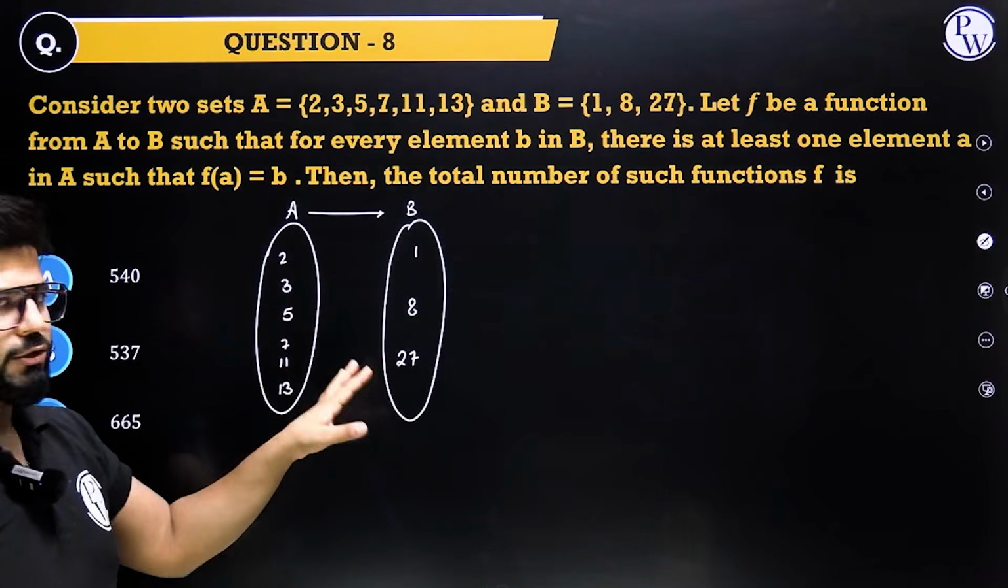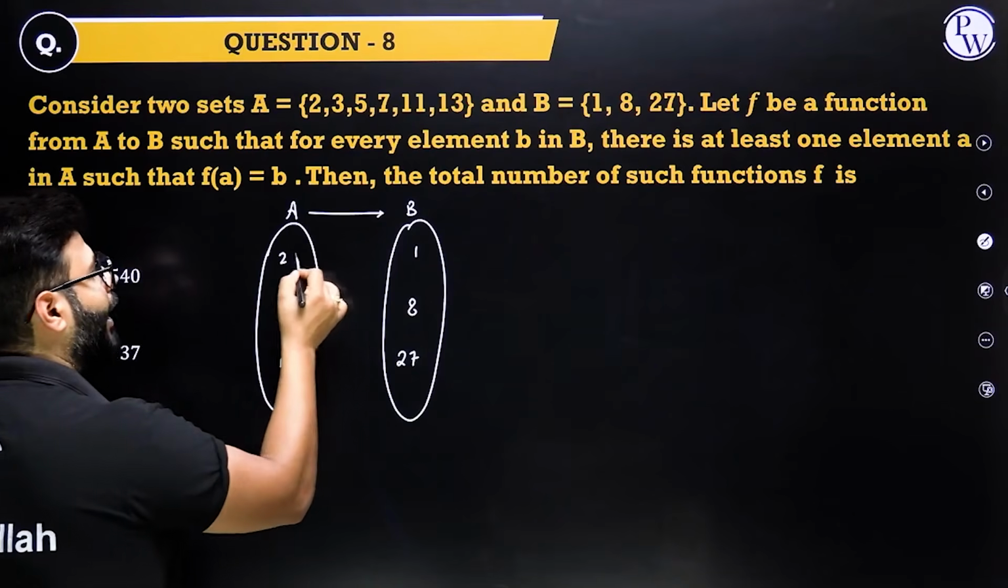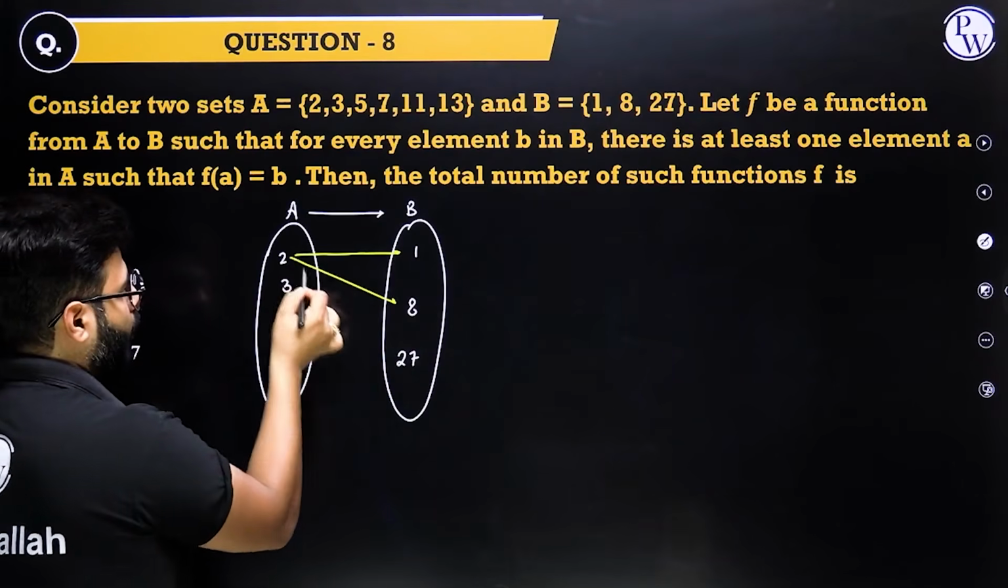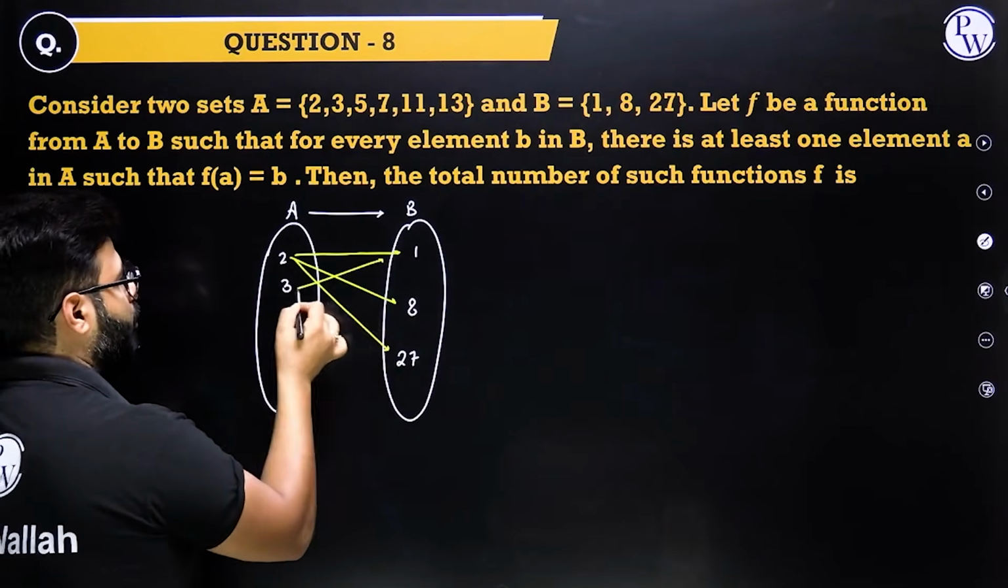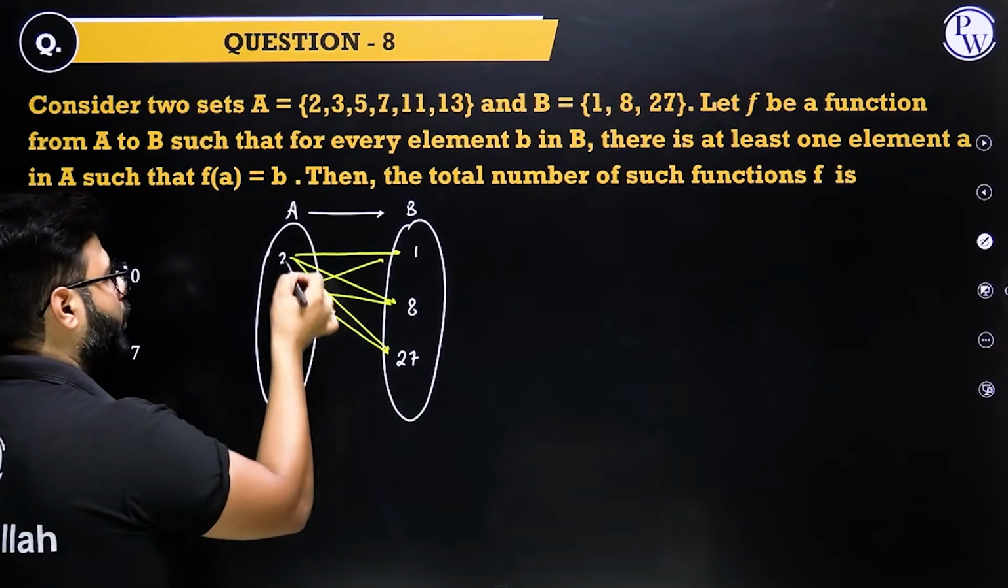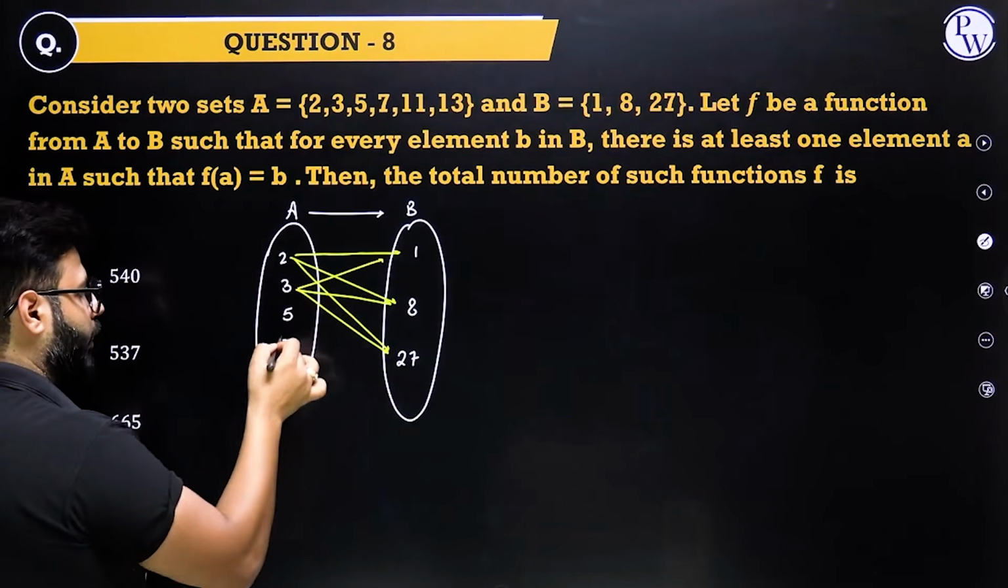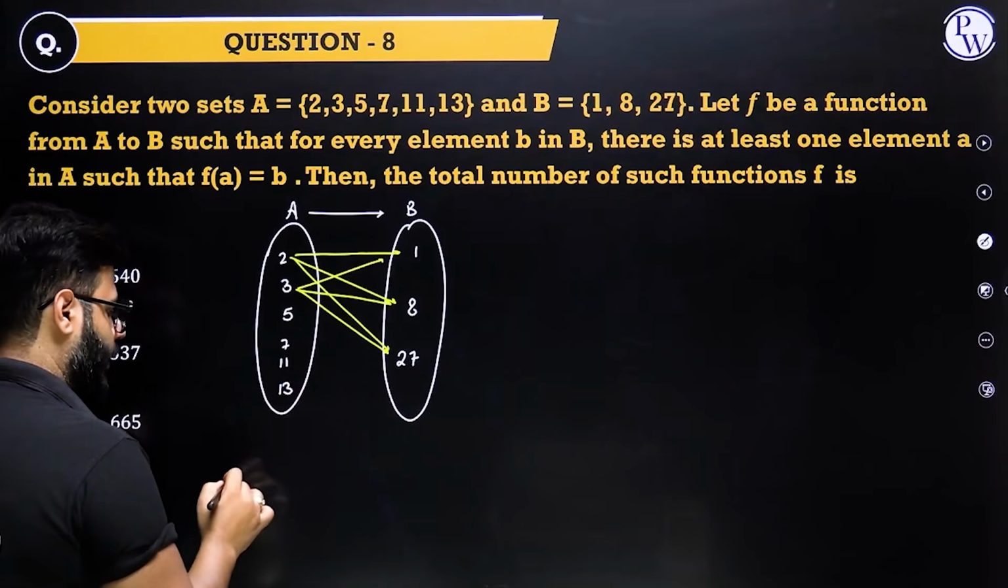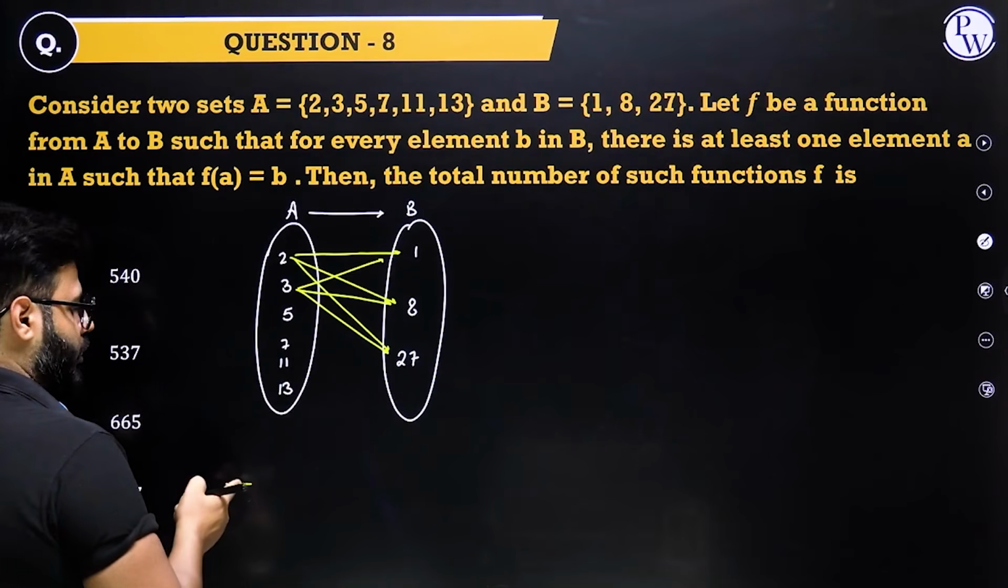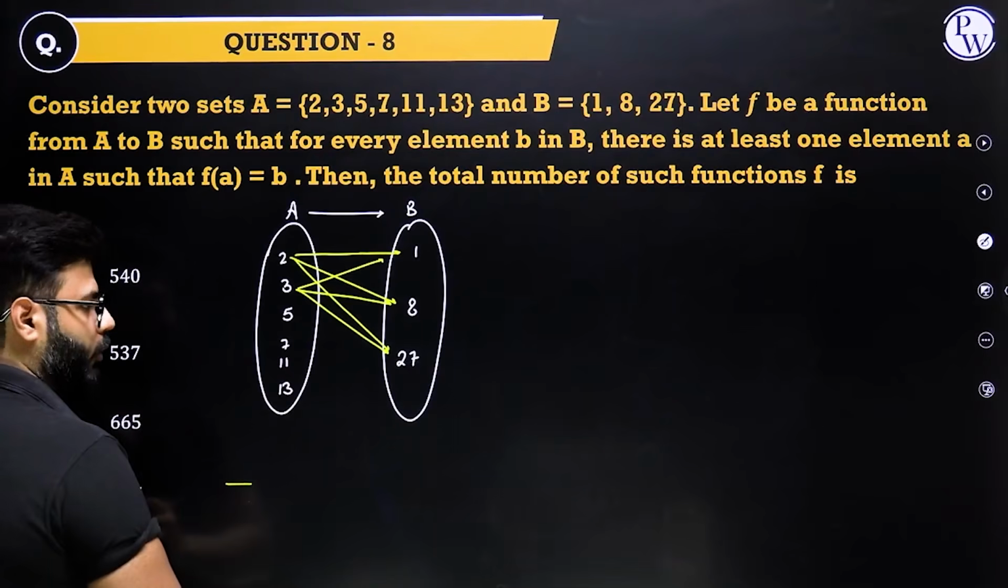So first let's make it a function. 2 will have 3 possibilities, go here or go here. 3 will have 3 possibilities, go here or go here. So every one of them, that means 1, 2, 3, 4, 5, 6, will have 3 possibilities, right? So let us say this is the element which we are mapping to 2.